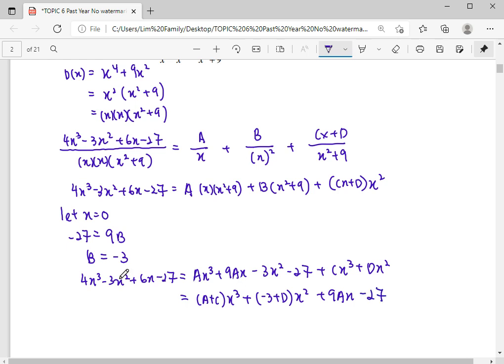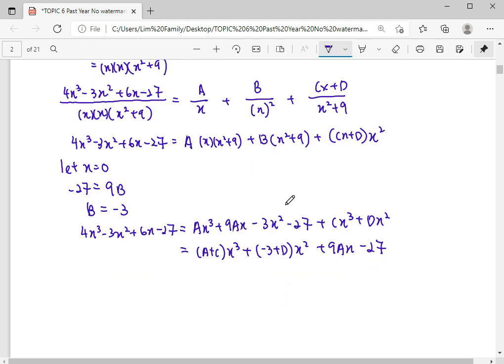So you can see they are equivalent because this numerator part is equal to this after the expansion with the denominator. So from here, we can compare to find out what our A, C, D are. For x cubed, the coefficient of x cubed is 4.